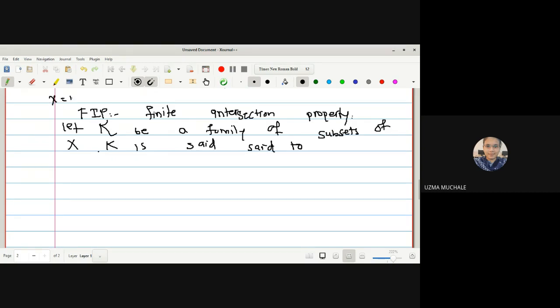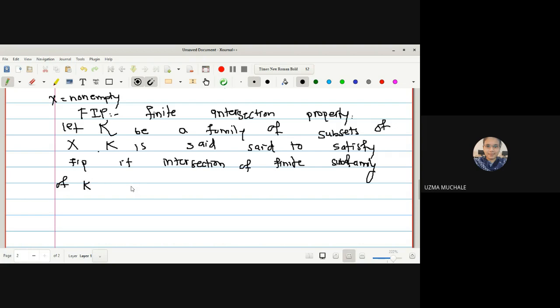K is said to satisfy the finite intersection property, FIP, if the intersection of every finite subfamily of K is non-empty.